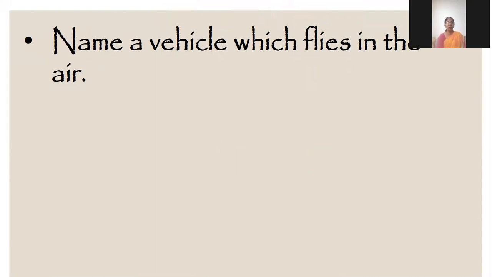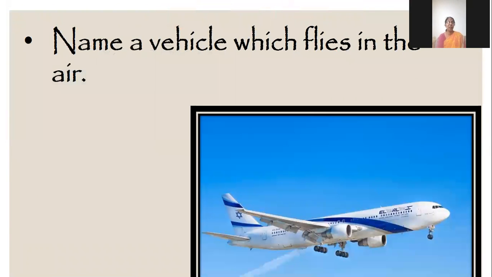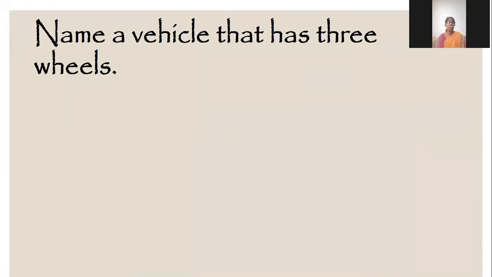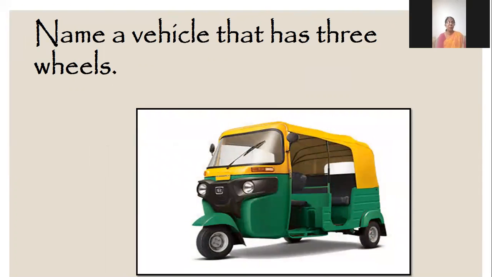Name a vehicle which flies in the air. Which vehicle flies in the air? Aeroplane. Name a vehicle that has 3 wheels. Just see, auto rickshaw.